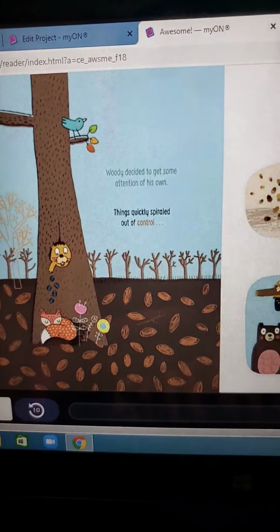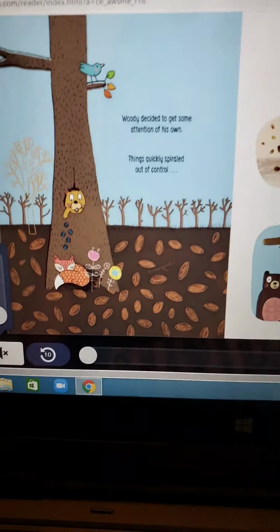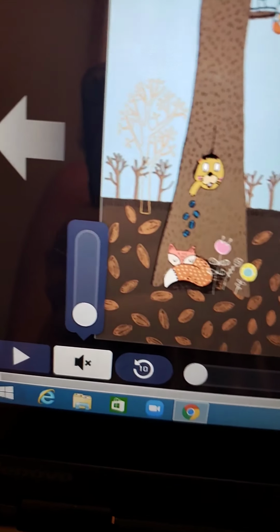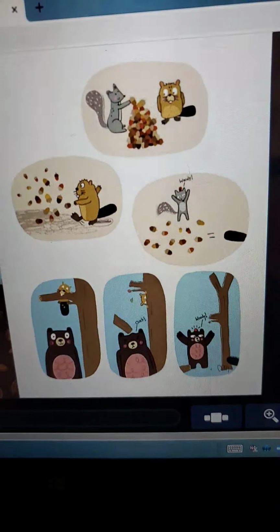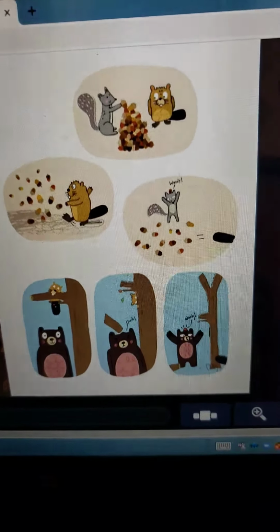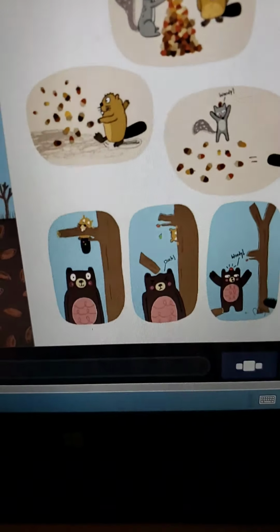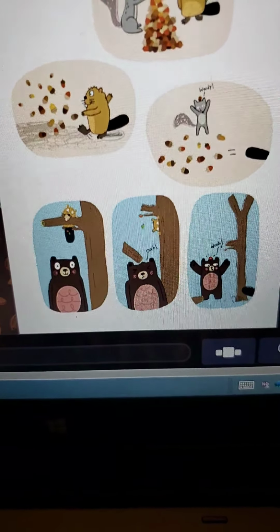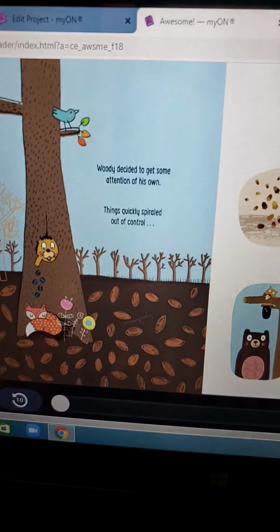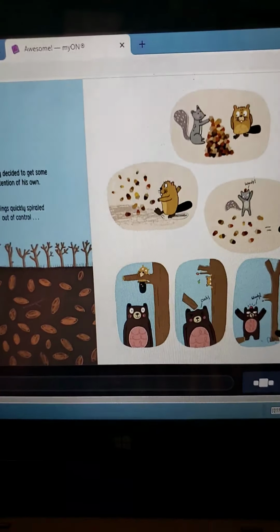So Woody decides to get some attention of his own. It says things spiraled out of control. Let's look at the illustrations and see what spirals out of control here. So he's dropping some things down on the sleeping fox, and over here he's kicking the pile of acorns that the squirrel has. And you know, beavers are good at gnawing wood, and so he chews the wood and knocks the bear in his head. So he definitely is getting some attention of his own, but possibly not such great attention.